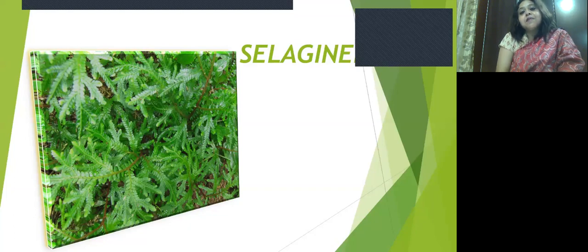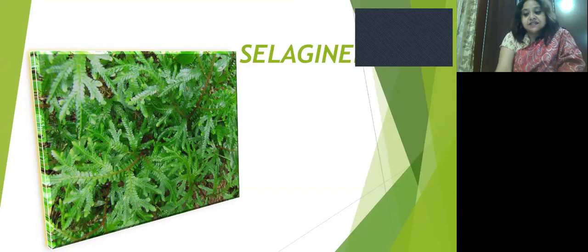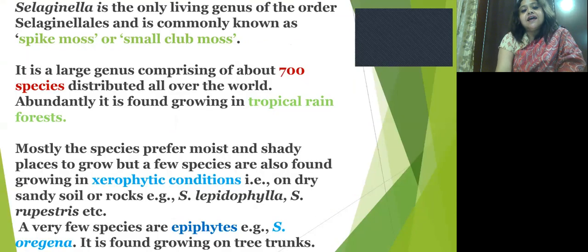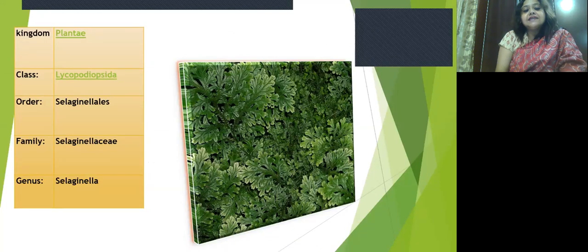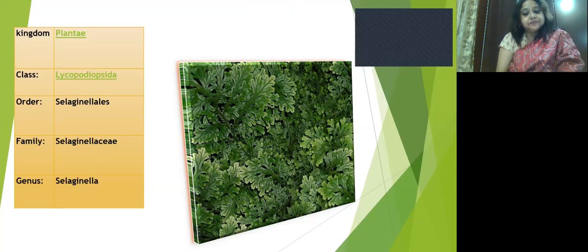Today we are discussing the genus Selaginella. Selaginella, commonly known as spike moss or small club moss, comprises about 700 species distributed all over the world. The genus Selaginella belongs to the family Selaginellaceae, the order Selaginellales, and the class Lycopodiopsida.